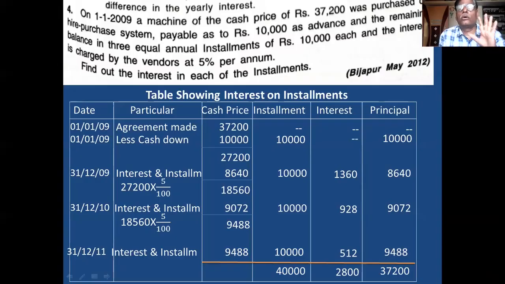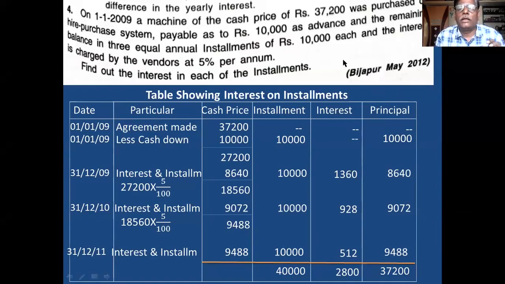Okay, any doubt about this? If you are having doubts, you ask me now. I'll give you 1 minute. Any doubt? This is the first method of calculating the interest.